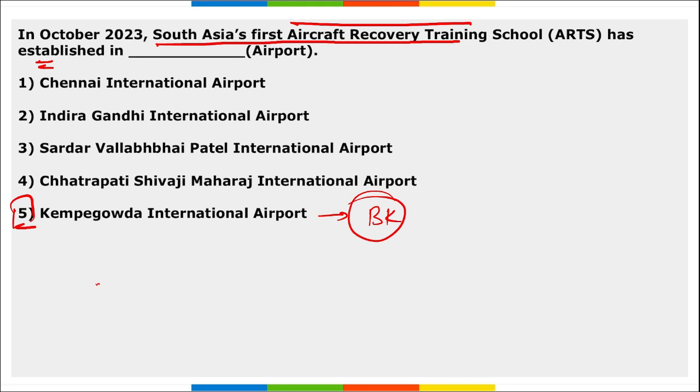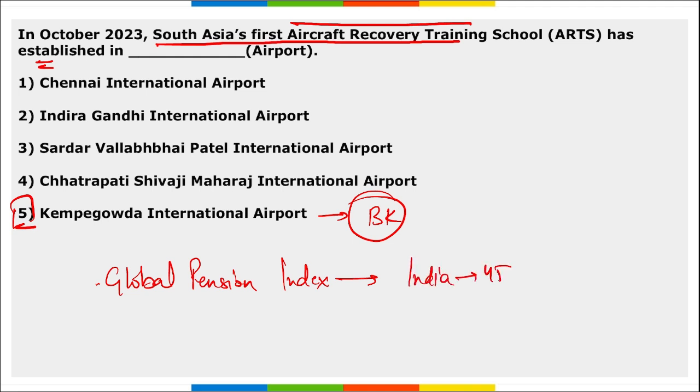Then apart from this, tell me, recently, what is the rank of India in the global pension index? In the global pension index, the rank of India is 45, right? And the first position in the global pension index was of Netherlands.